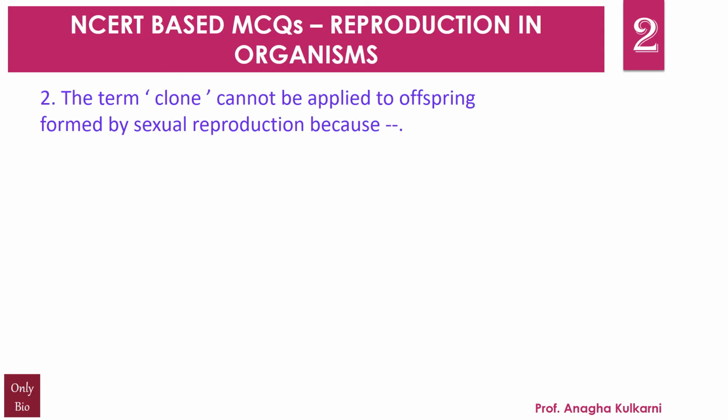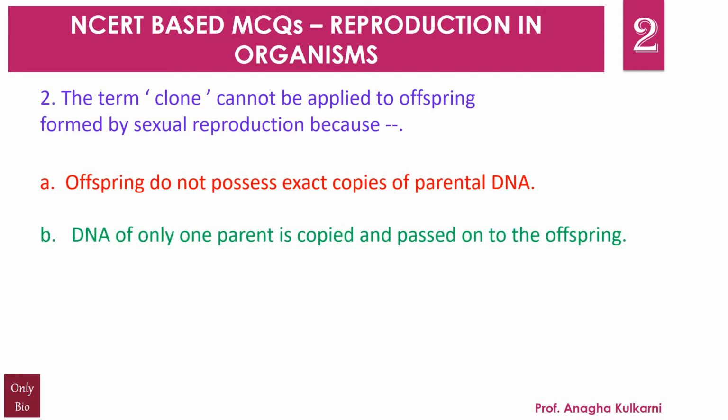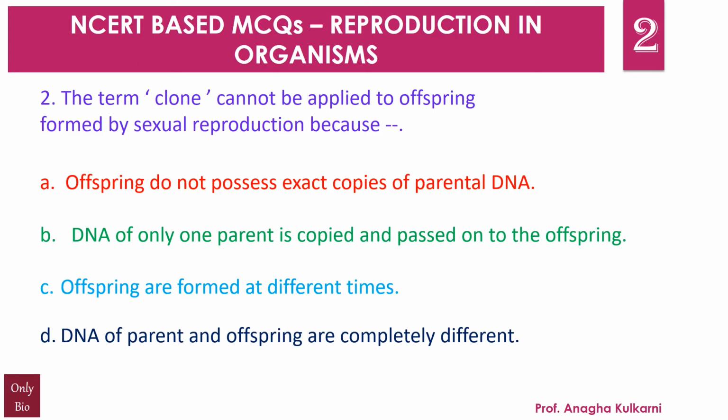Question number 2. The term clone cannot be applied to offspring formed by sexual reproduction because dash. A. Offspring do not possess exact copies of parental DNA. B. DNA of only one parent is copied and passed on to the offspring. C. Offsprings are formed at different times. D. DNA of parent and offsprings are completely different. And the correct answer for this question is A.